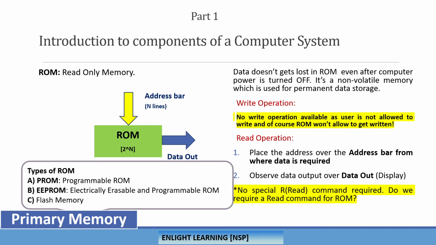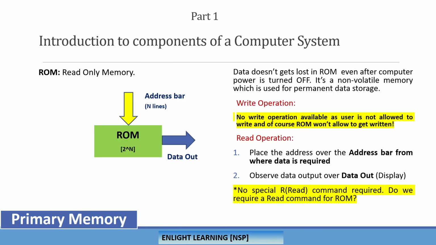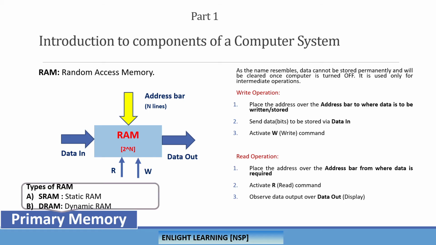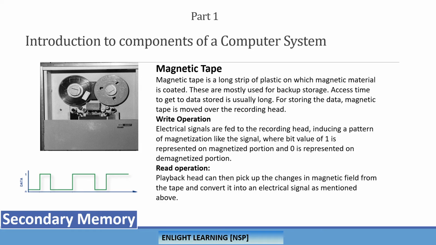Another classification of the ROM comes under flash memory. These are the three types of ROMs. Here we saw primary memory, where we cover only the RAM and ROM, that's okay. And secondary memory: optical memory, memory tape, and memory disk. I will cover the secondary memory related things.